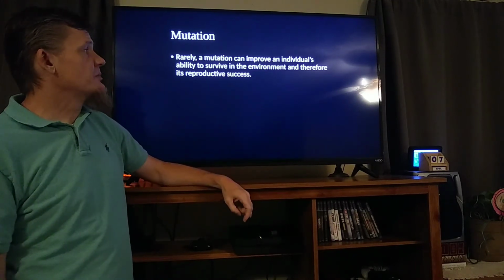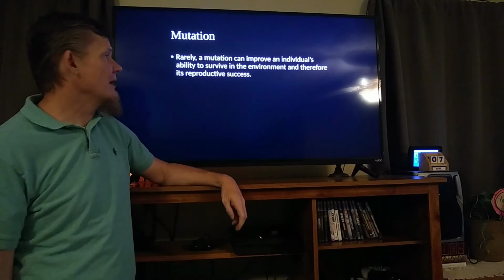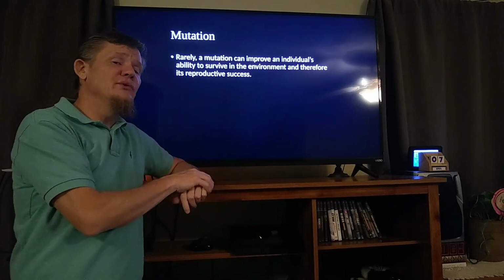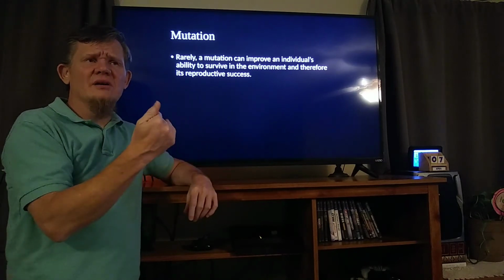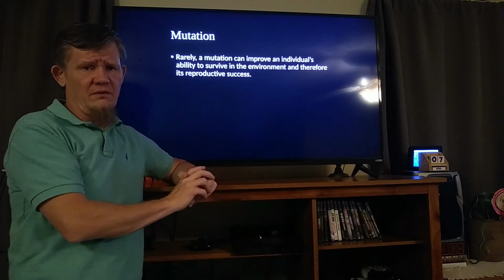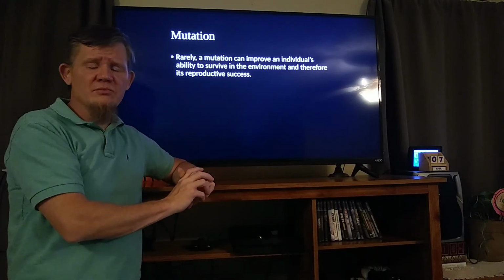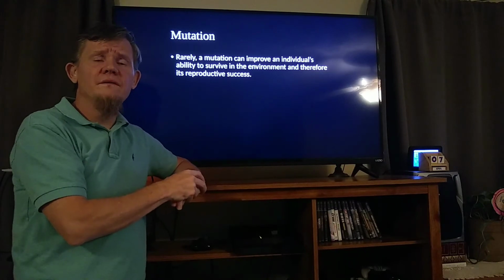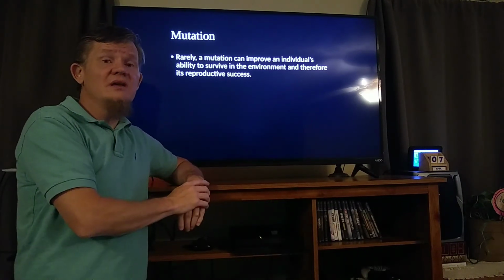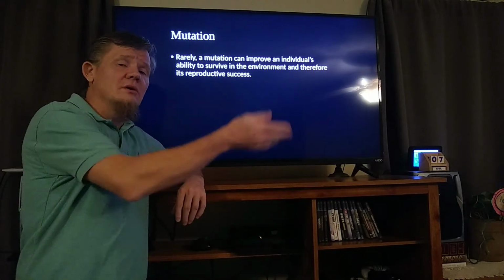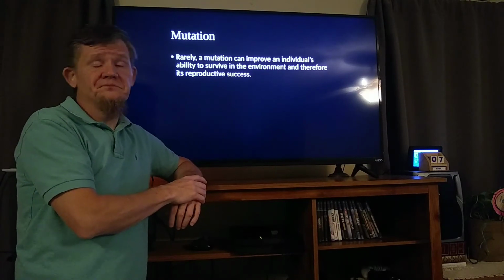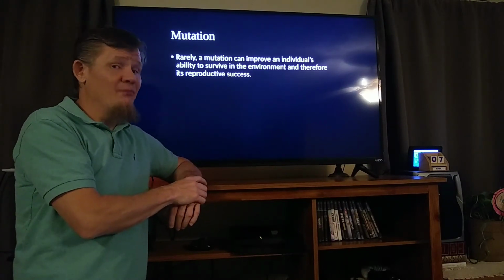Very rarely a mutation can improve an individual's ability to survive an environment, and therefore its reproductive success. If you are better able to get food, think about it in terms of the natural system, from a native person's point of view. If you're able to get more food, then you're able to live longer. You won't go through those periods of starvation. And because you don't go through those hard times, you're going to live longer. And if you live longer, what are you going to do? In a natural situation, you're going to have more babies.